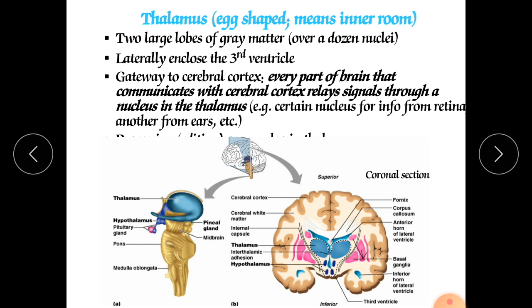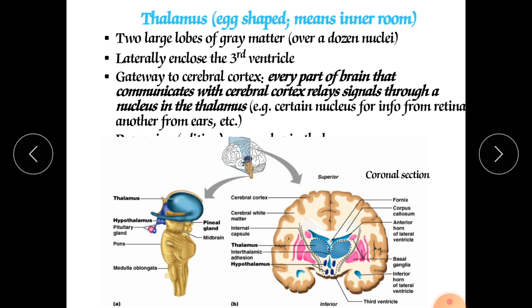Now second is the ventral lateral nucleus, which receives inputs from the cerebellum and basal nuclei and sends output to the motor areas of the cerebral cortex. It also has a role in the movement or contraction of your muscles.